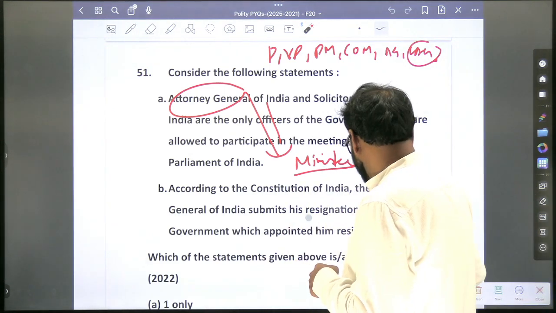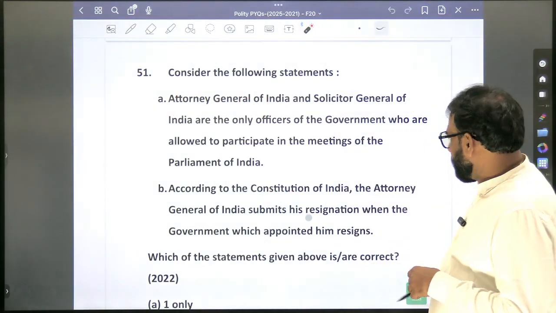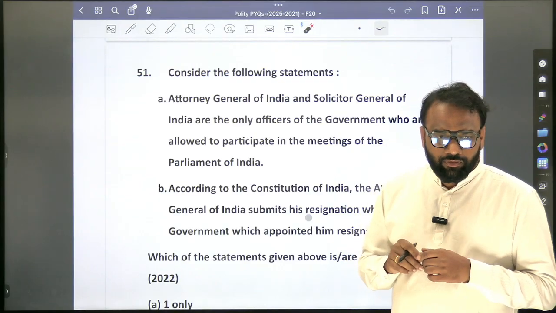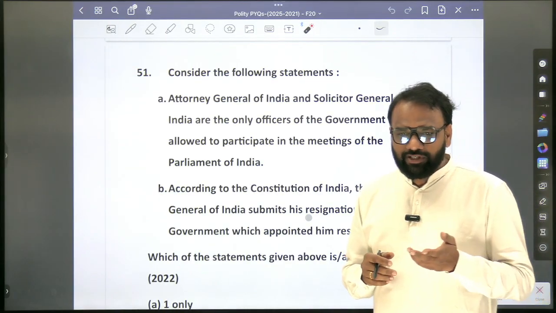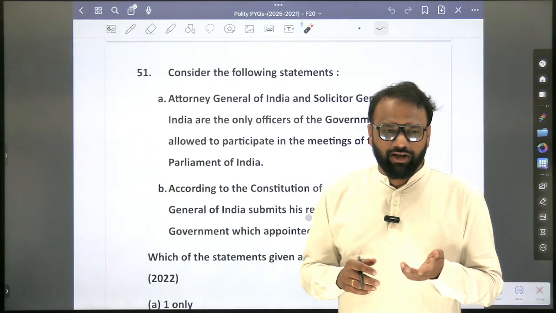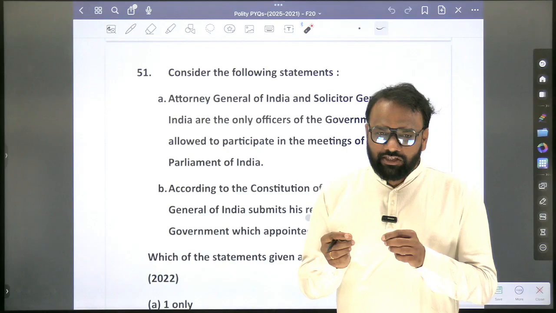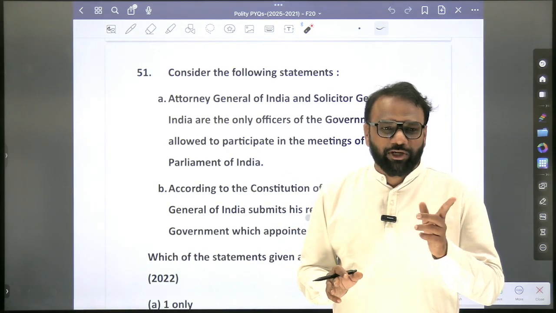Okay, President. Is he allowed to participate in the parliament ministers in the respective houses? No, in both the houses. Now, a person who is neither a member of Lok Sabha nor a member of Rajya Sabha, if he becomes a minister, he can participate in the discussions of Lok Sabha as well as in Rajya Sabha, but without the right to vote.